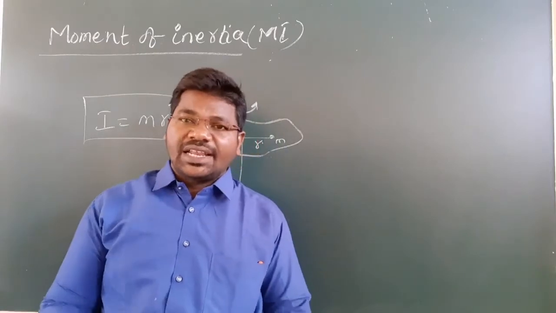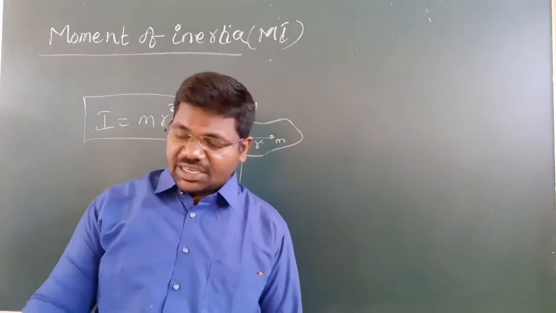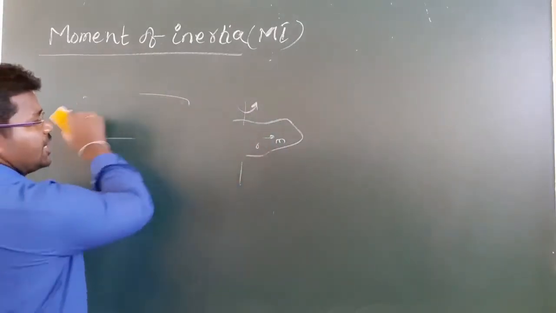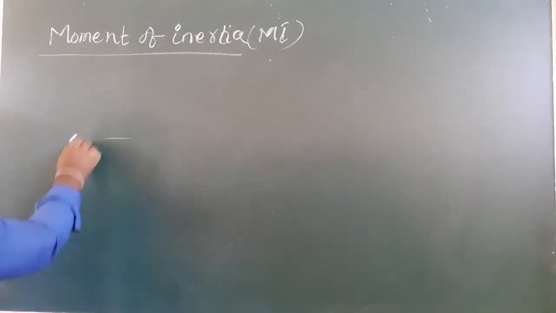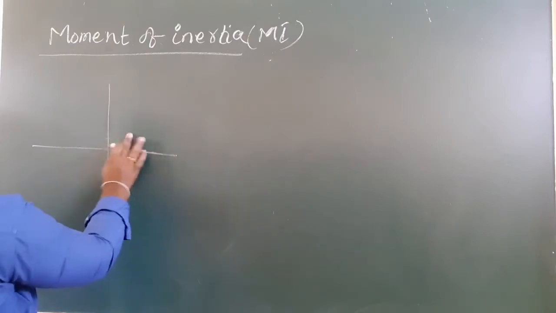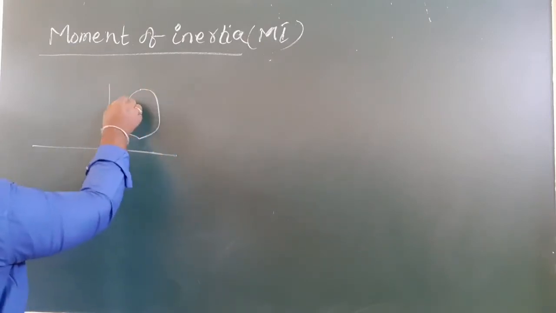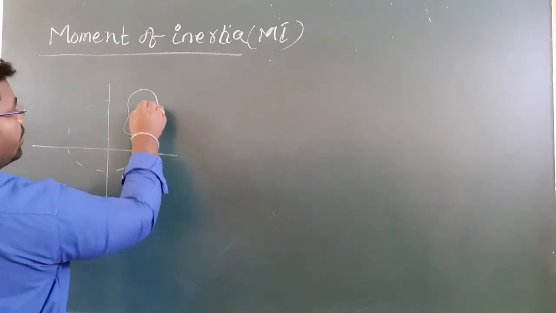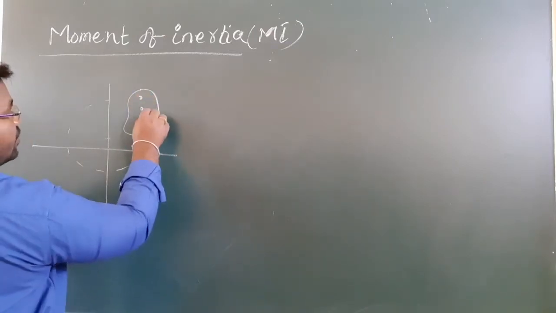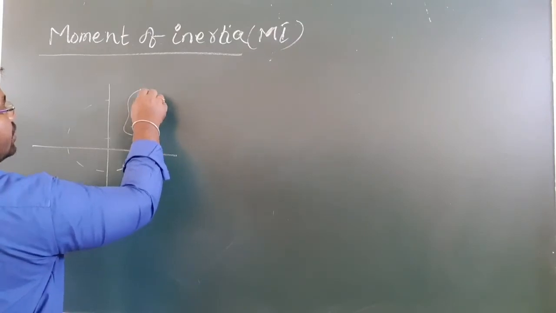How can we derive that moment of inertia? Consider a rotating body about one fixed axis. This body is rotating and contains some number of particles, m1, m2, m3, m4.